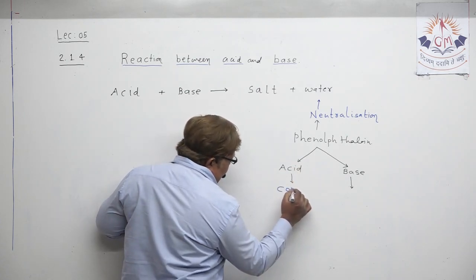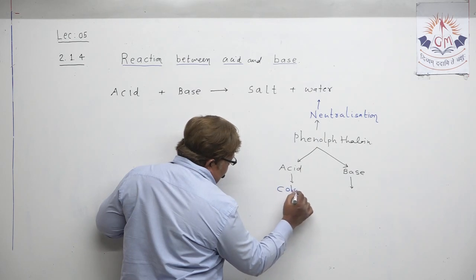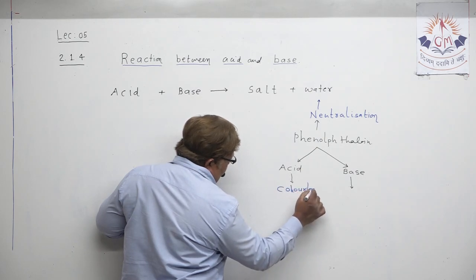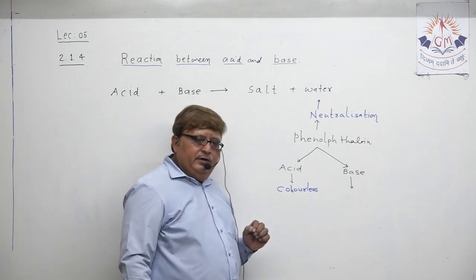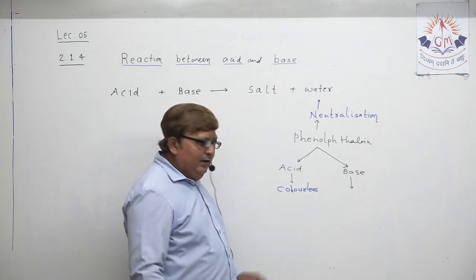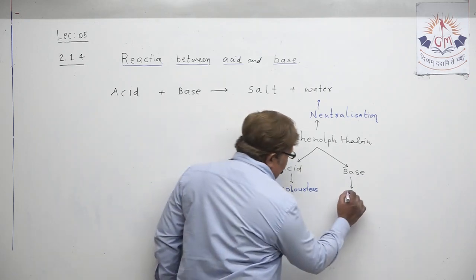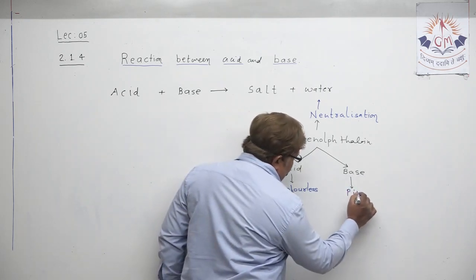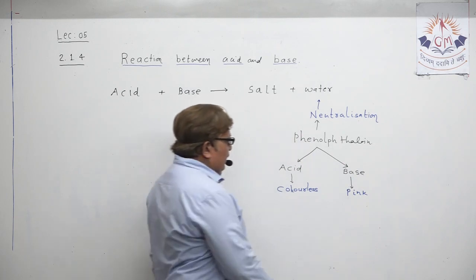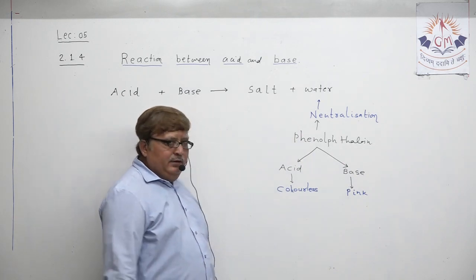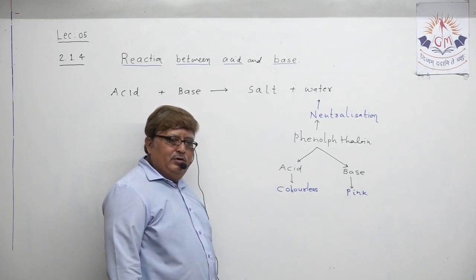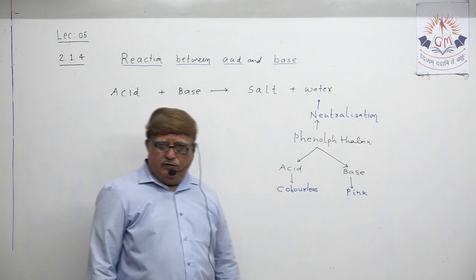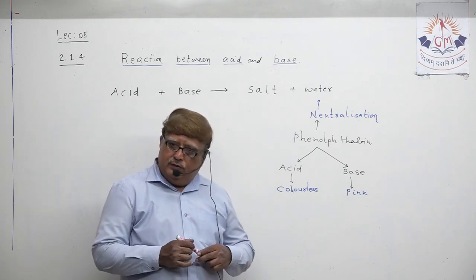It remains colorless. Whenever it is added to acid, it becomes colorless, and with base it gives pink color. This one property which you know is sufficient to explain this chemical property very easily. When acid and base react with each other, they form salt and water.